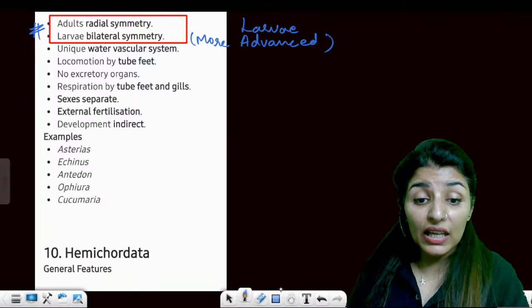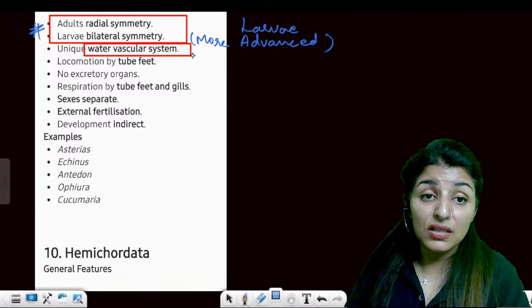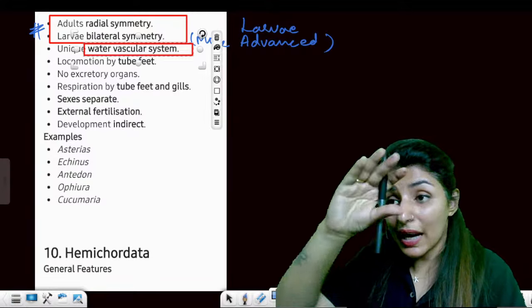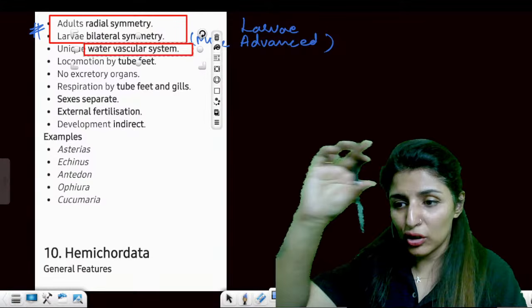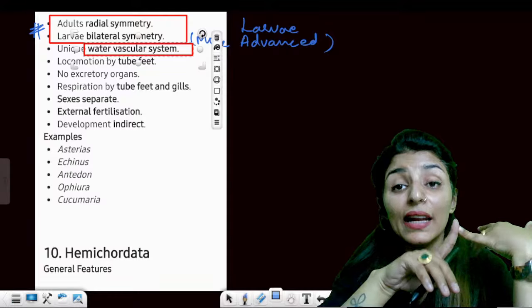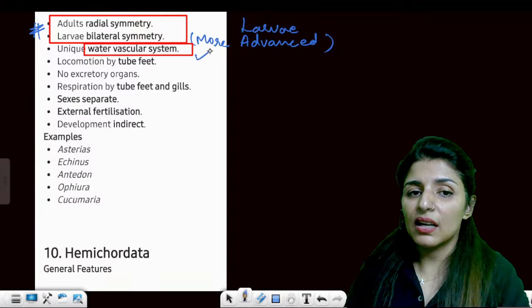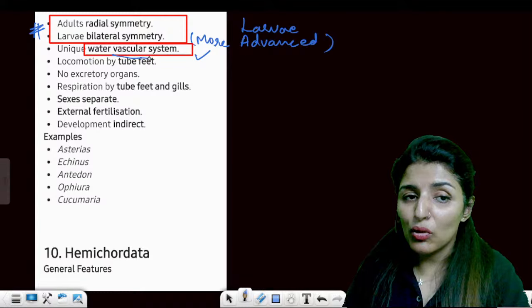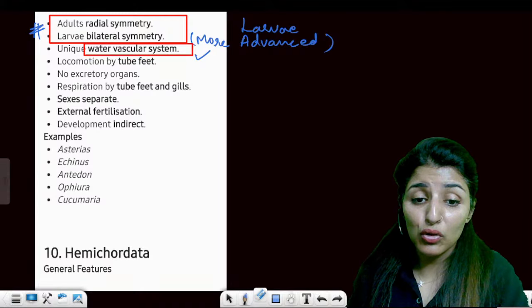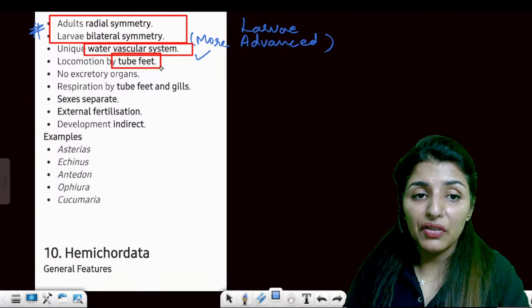It has a unique thing, that is water vascular system. Now don't get confused. Write it separately in your notes at the top of it. Water canal system is in Porifera. Water vascular system is in Echinodermata. It has special structures for locomotion known as tube feet.